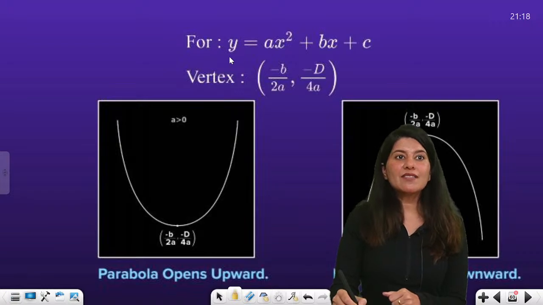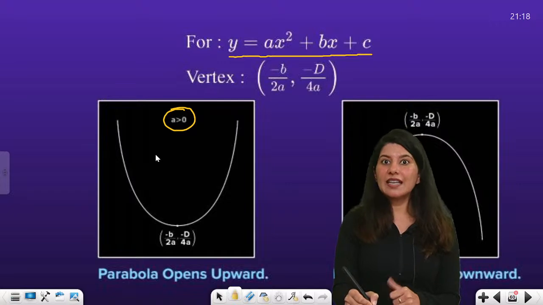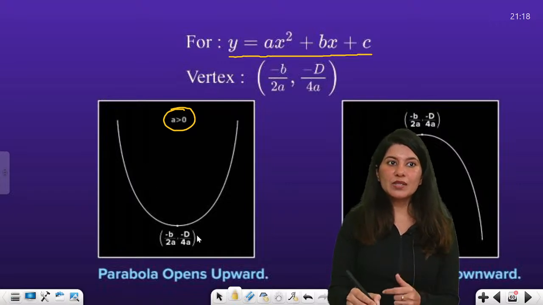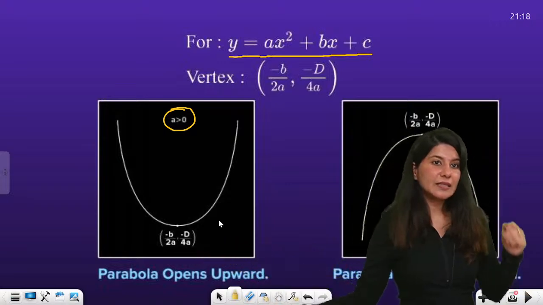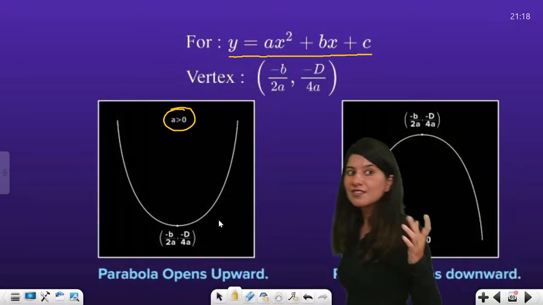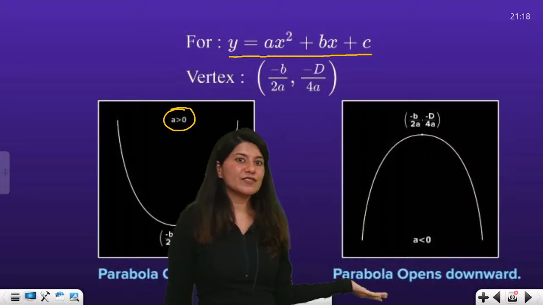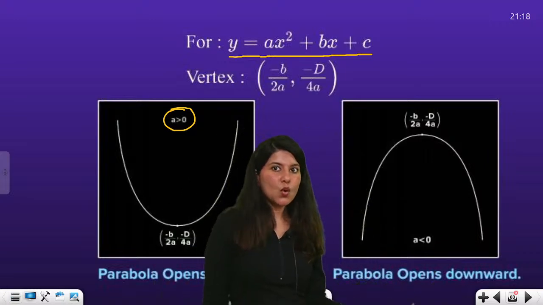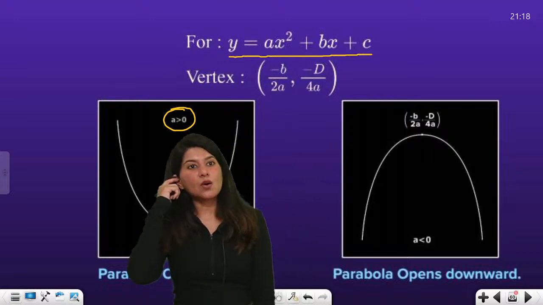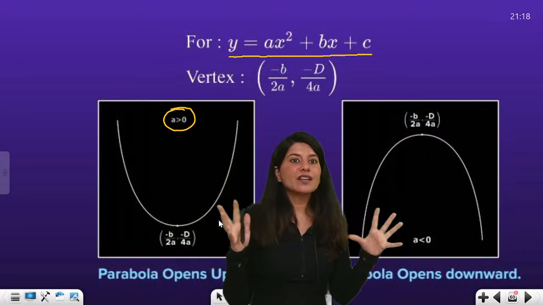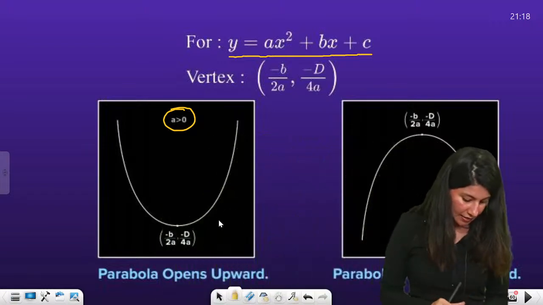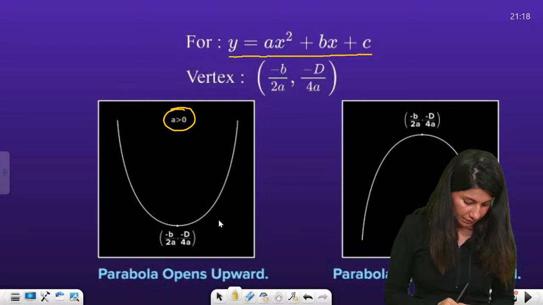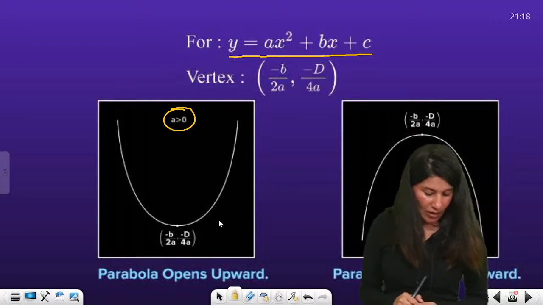The moment you see y equals ax square plus bx plus c, if a is greater than 0, leading coefficient positive, you will see a happy parabola over here. And you can clearly see that this is your sad parabola when your leading coefficient is negative. Okay, right? So two things about the graph, I hope it is clear. Now what is the next thing? One by one we will study.